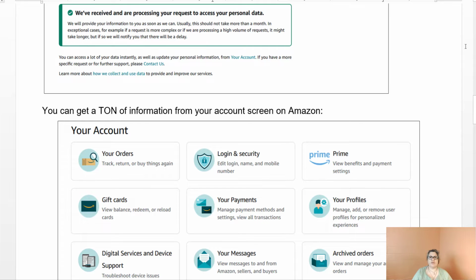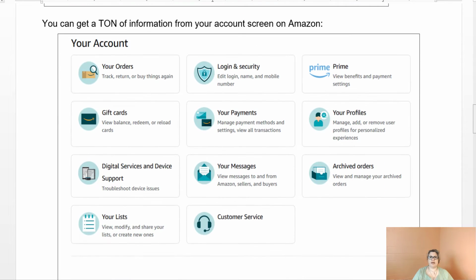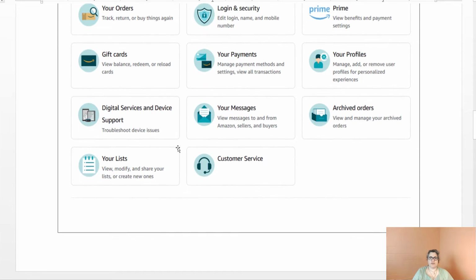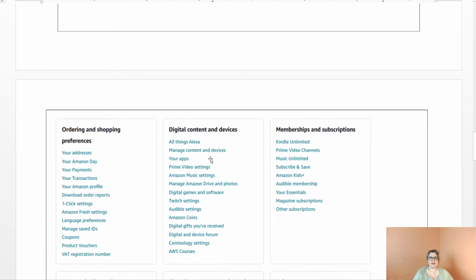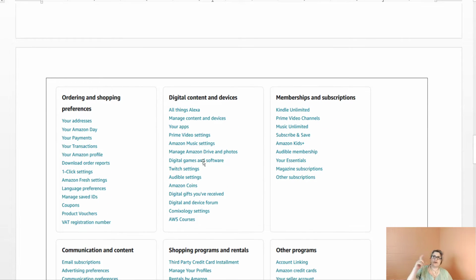And this is what you see: your orders, gift cards, digital services, your messages, payments, login and security. If you're a Prime member, your archived orders, profiles, different lists that you may have. You can contact customer service. And this is exactly what it looks like in your account. So that's nice. And below that, they have all of the information underneath. It starts with just the general category.